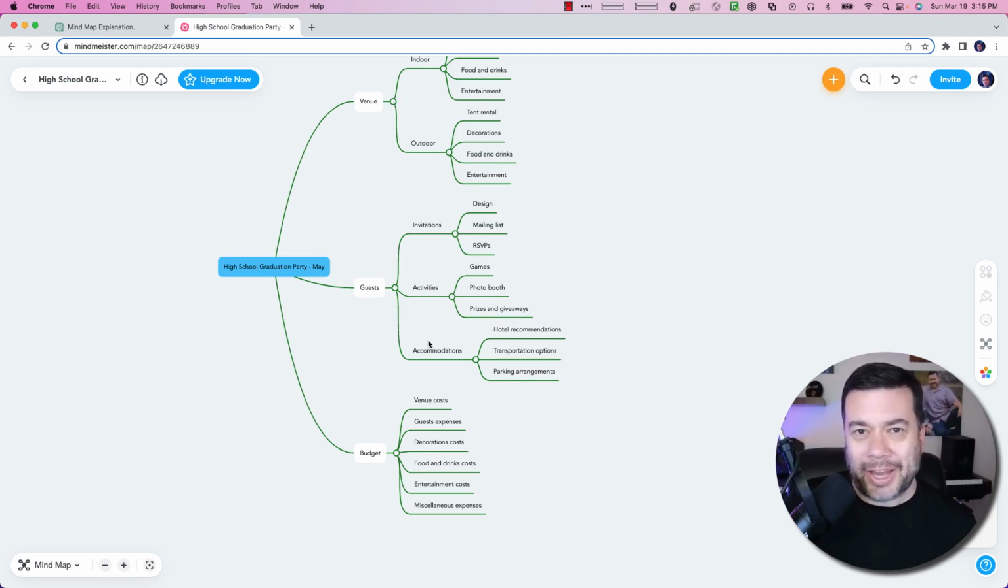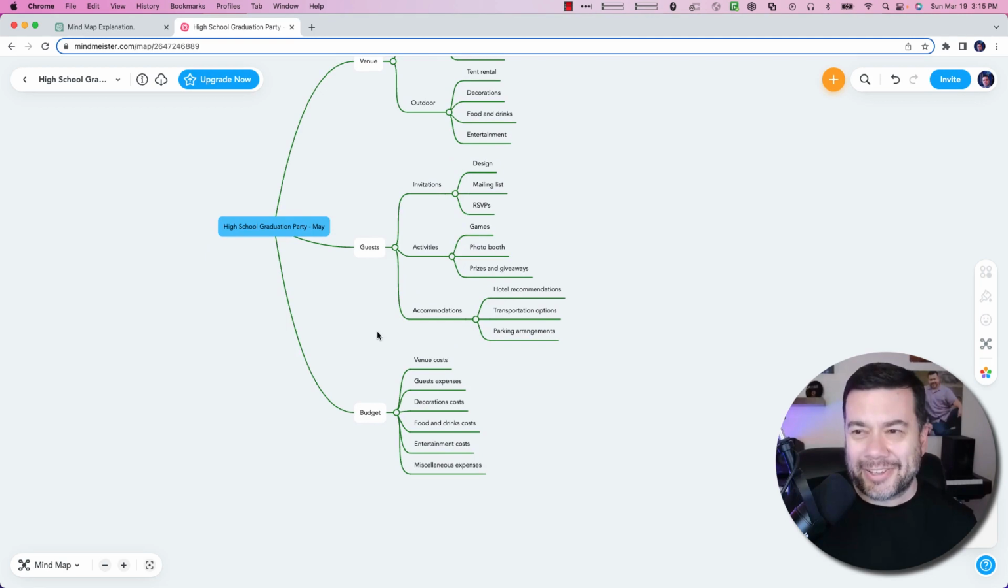Huh? Not giving anything away. It's going to cost a lot of money. And then also under guests, we have accommodations like hotel recommendations, transportation options, parking arrangements, all these different things to think about that I probably have in my head, but they're kind of scattered all over the place.